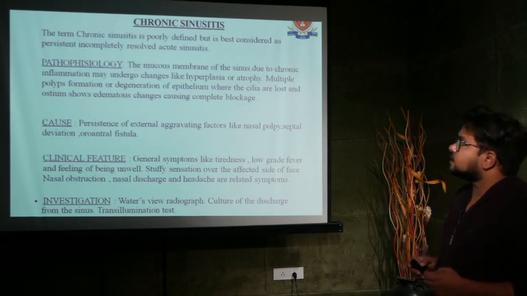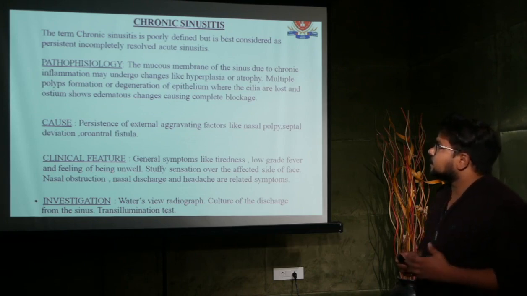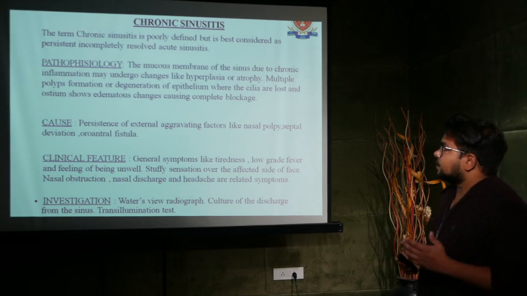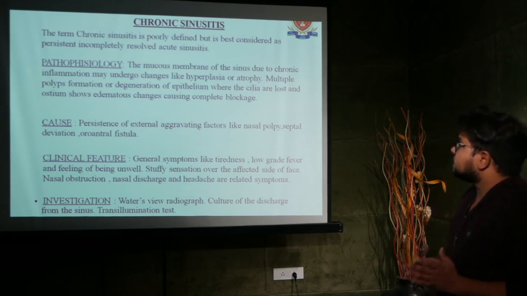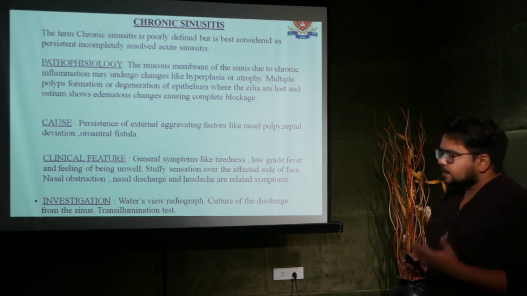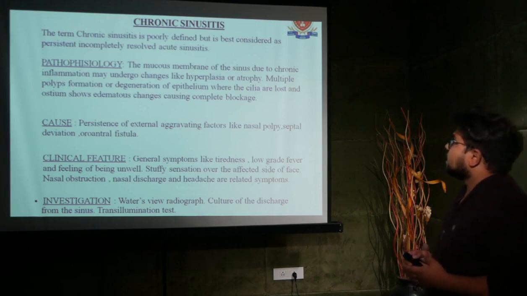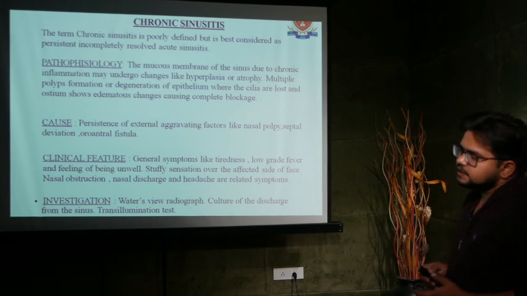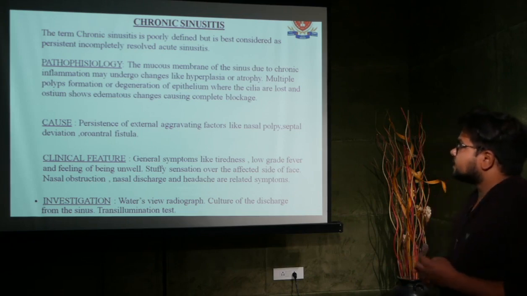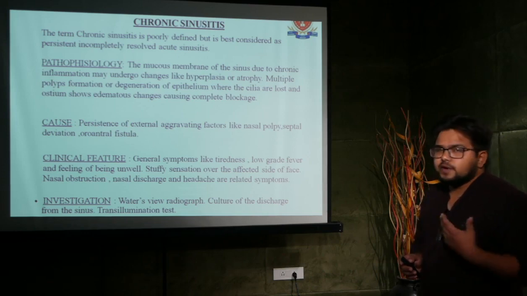Chronic sinusitis: the term is poorly defined, but is best considered as a persistent, incompletely resolved acute sinusitis. In the pathophysiology of chronic sinusitis, the mucous membrane of the sinus due to chronic inflammation may undergo changes like hyperplasia, atrophy, multiple polyp formation, and degeneration of the epithelium, where the cilia are lost and the ostium shows edematous changes, causing complete blockage. The cause of chronic maxillary sinusitis is the persistence of external aggravating factors like nasal polyp, septal deviation, and oroantral fistula.